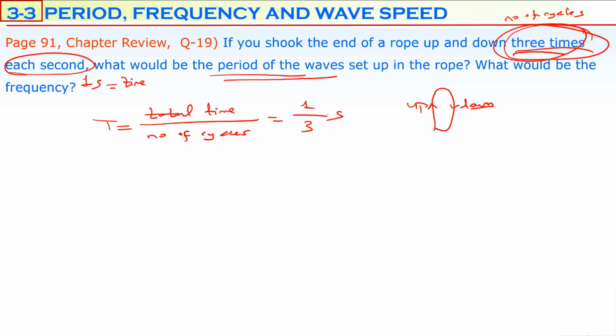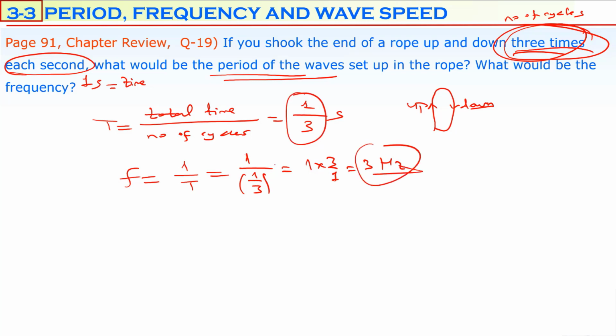So 1 over 3 seconds is the period of this vibration. Frequency is 1 over T, 1 over 1 over 3, flipped, is 3 over 1, which is equal to 3 hertz. If the period is 1 over 3, the frequency is going to be 3 hertz.